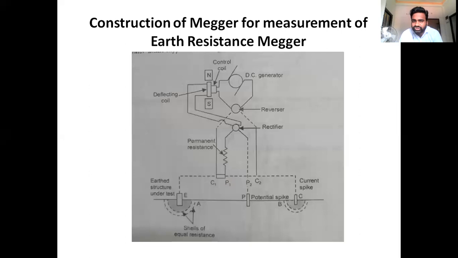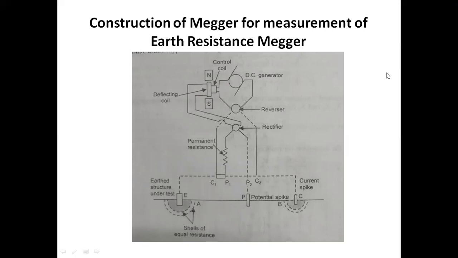So if we see the construction of Megger, which is used for the measurement of earth resistance, this type of Megger is quite different from the previous components. Okay, so here the operation principle is same. The earth resistance can be measured with the help of an earth tester or a Megger earth resistance. Here we could use a direct ohm meter, but rather than using the direct ohm meter, we are using the concept of Megger for measuring the earth resistance.